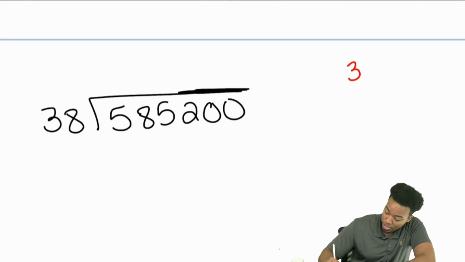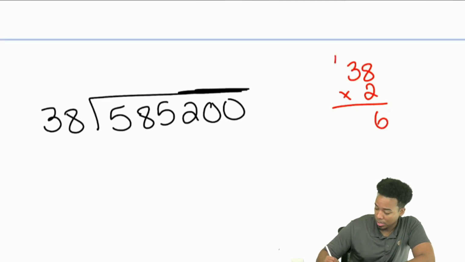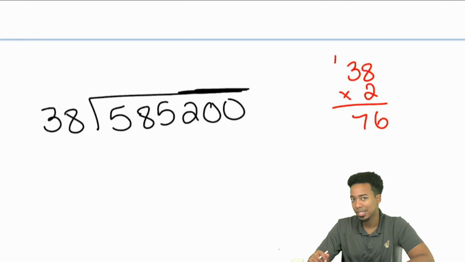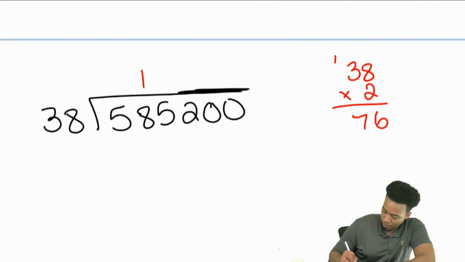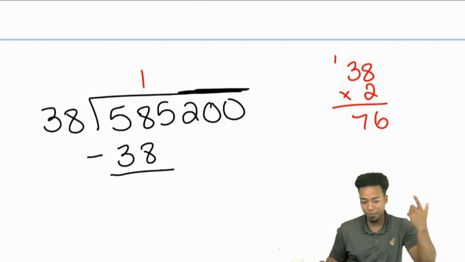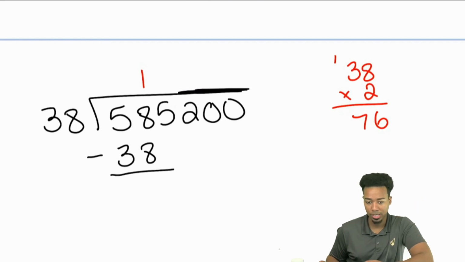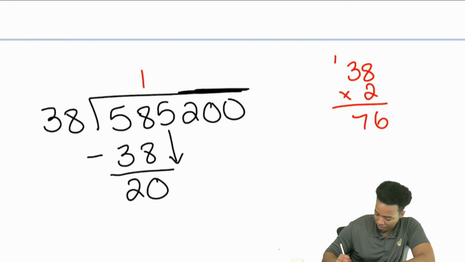If you do 38 times 2, you can do this perfectly well on the side. 8 times 2 is 16. 3 times 2 is 6, carry the 1 is 7. That's going to be 76. So it can't be 2. It's just going to be 1. So we subtract one of those 38s. Everyone hit me: 58 minus 38. Quick, quick, quick. Let's get it done. Right on, there's going to be 20 left over. And then we bring down that 5.